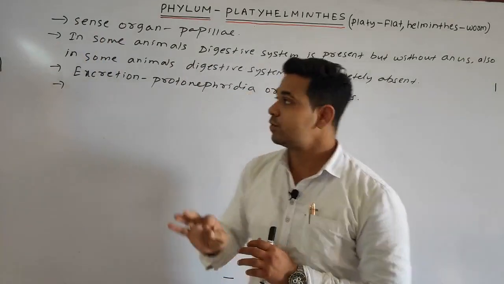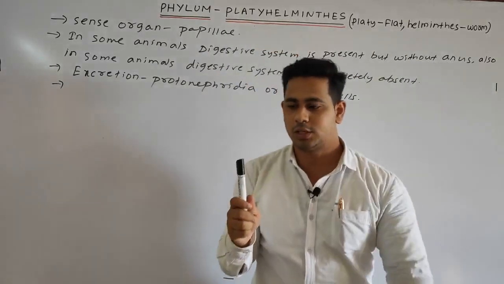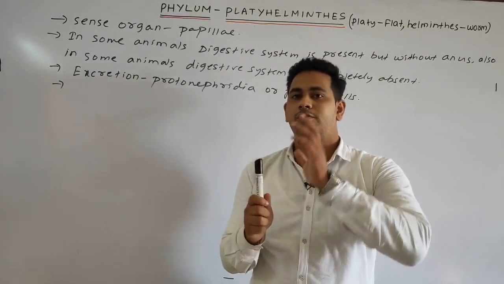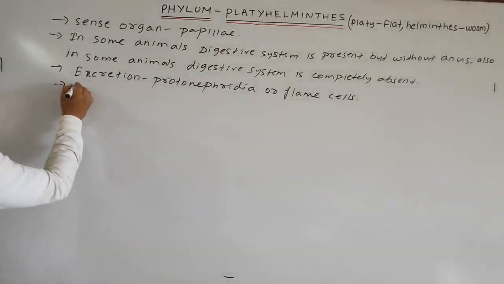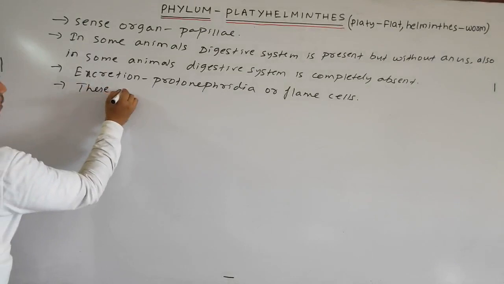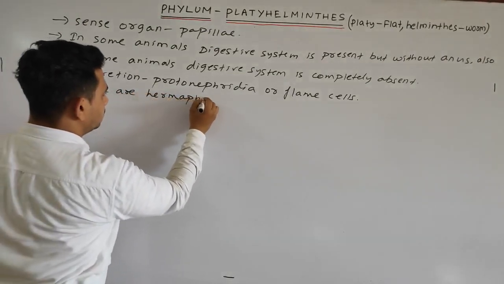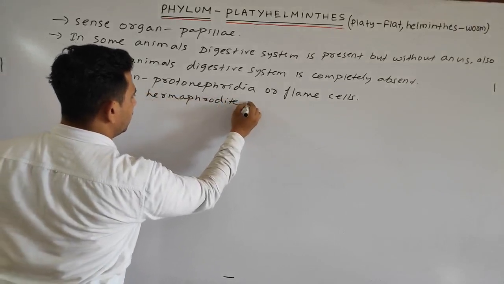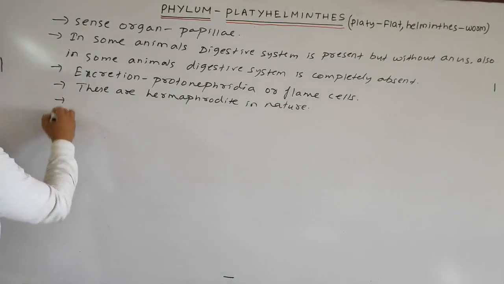But platyhelminthes are hermaphrodite, so we can write these are hermaphrodite in nature.